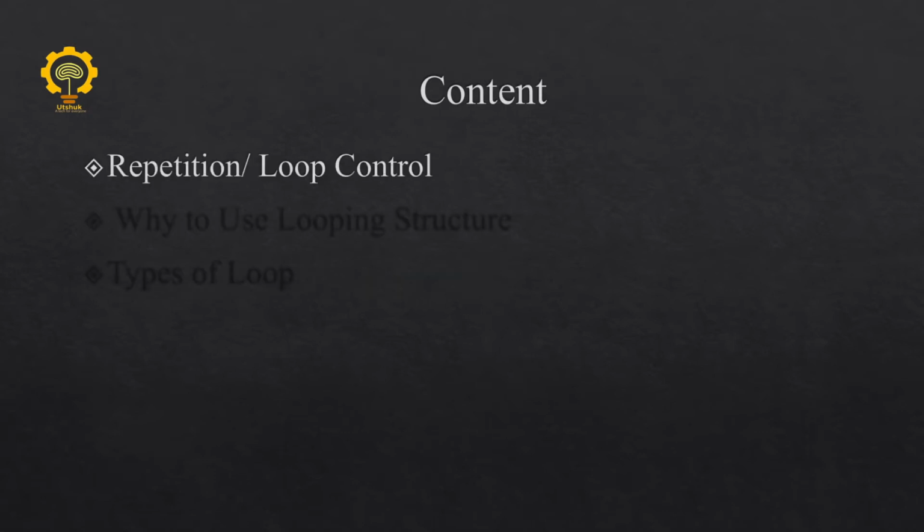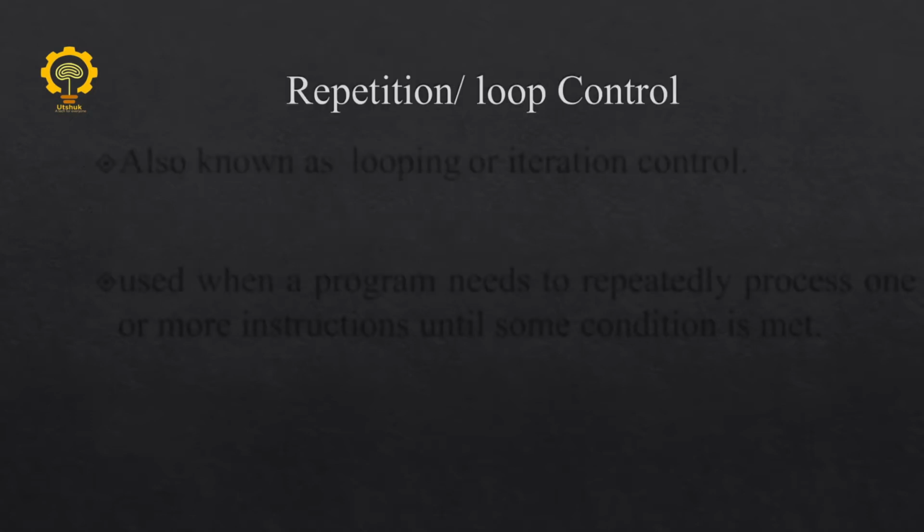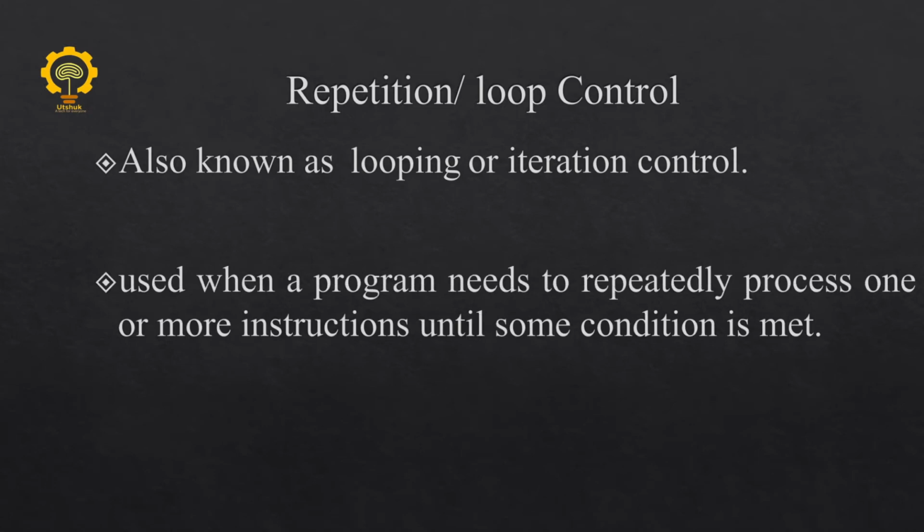At first, we're gonna discuss the repetition or loop control and why to use the looping structure, and finally the types of loop. So let's begin with the repetition or loop control. Repetition or loop control is also known as looping or iteration control. It is used when a program needs to repeatedly process one or more instructions until some condition is met. We need loop control because in a program we need to repeatedly execute tasks until a certain condition is met. So in order to execute that instruction repeatedly, we need the looping control or loop structure.